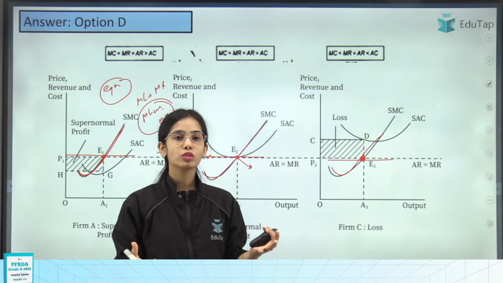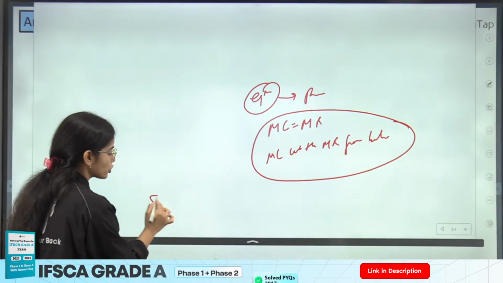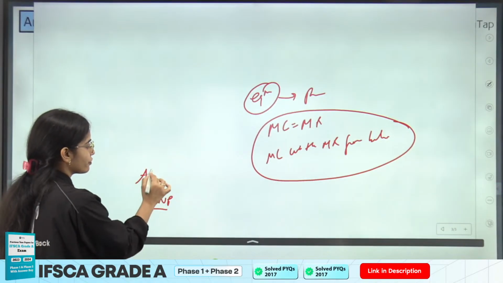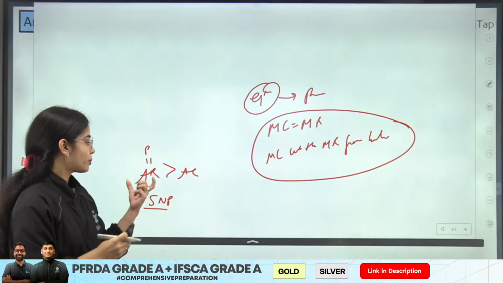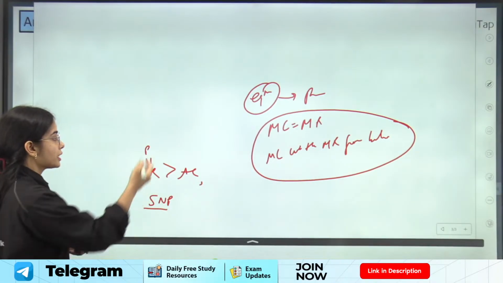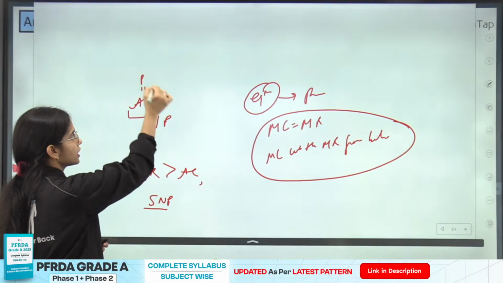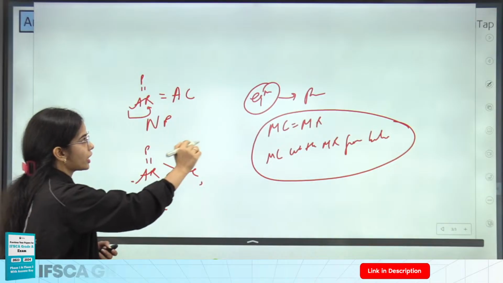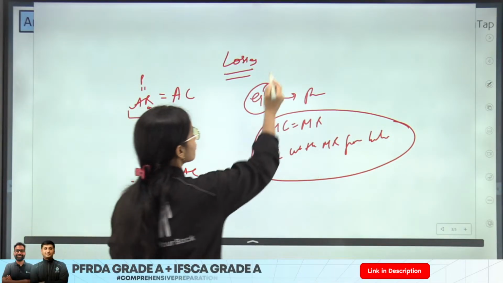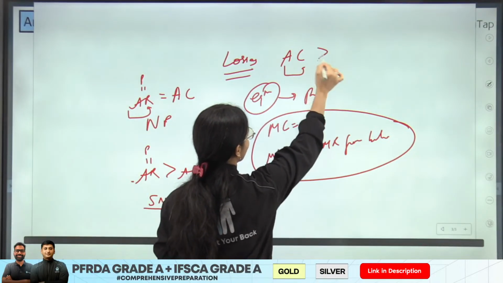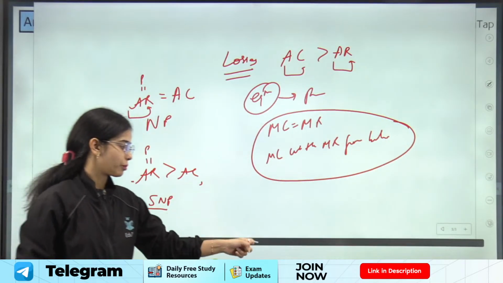Now, where do the firms have profit, loss and normal profit? The firms have supernormal profits, excess profits, when the average revenue, that is equal to price, is greater than average cost, per unit cost. So per unit revenue is greater than per unit cost. There are normal profits when the average revenue, that is the price, is equal to average cost. Losses are faced by the perfect competition firm when the average cost is greater than average revenue, the per unit revenue. So these are the things that you have to remember.